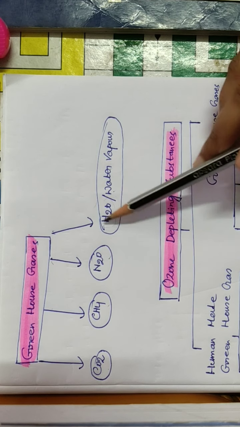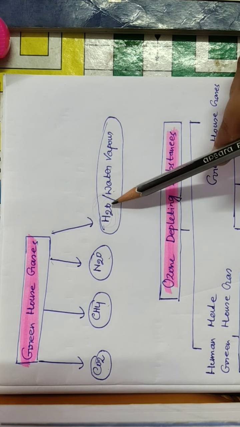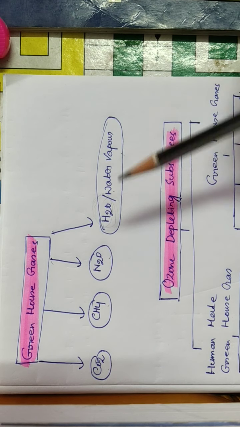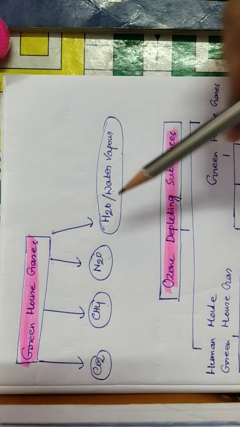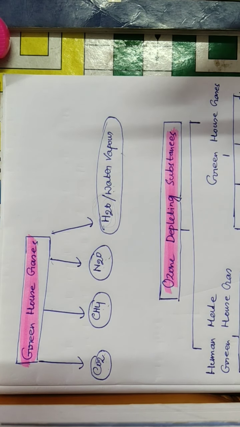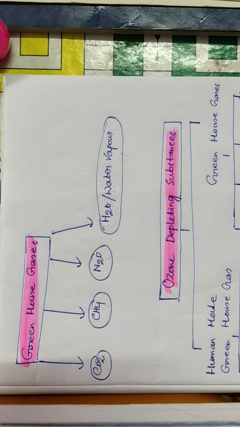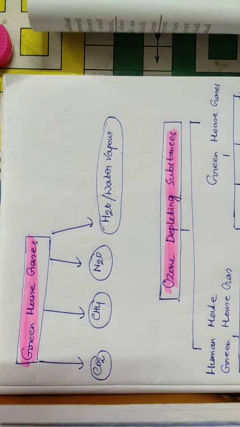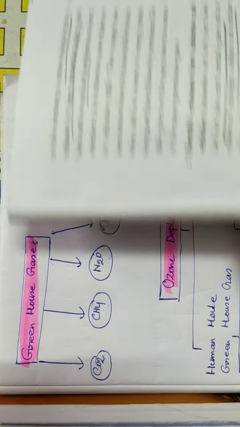Basically H2O, you know, is considered as water, but water is not a greenhouse gas. Water vapor is a greenhouse gas. Why are these four considered greenhouse gases? Because these four elements have the capacity of absorbing the earth's heat. Okay, so our next topic is the sources of greenhouse gases. First study the sources of greenhouse gases.